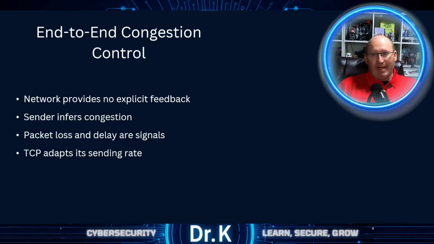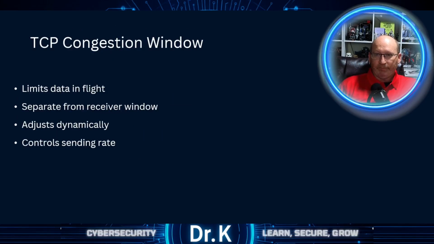In many networks, routers do not explicitly signal congestion. Instead, congestion control is handled by the end-to-end devices, the sender. The sender infers congestion by observing signals, such as packet loss or increasing delays, and it adjusts its behavior accordingly. TCP uses a congestion window to limit how much data can be in flight at any given time. This window is separate from the receiver's advertised window and dynamically adjusts based on perceived network conditions.